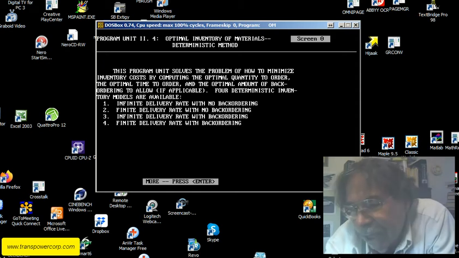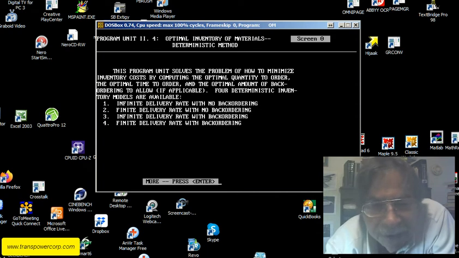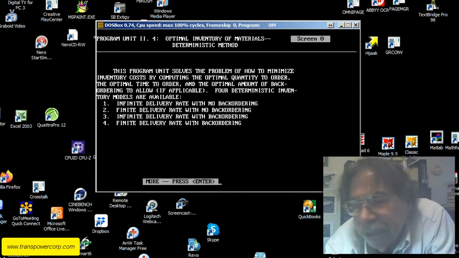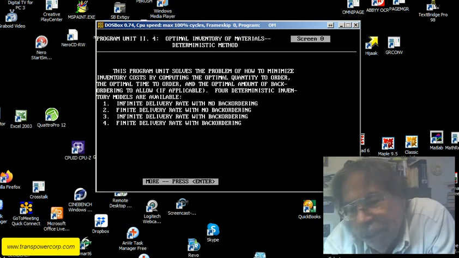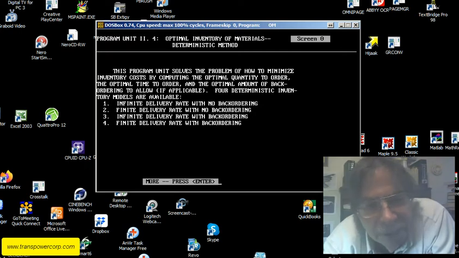You can still get the manual separately for $95, but it's not necessary because all the descriptions are included within the software itself. And even though I wrote this in 1982, I'm still very proud of the interface. It's extremely easy to use. In fact, just one use of this program might be enough to pay for the cost of the package for your business.